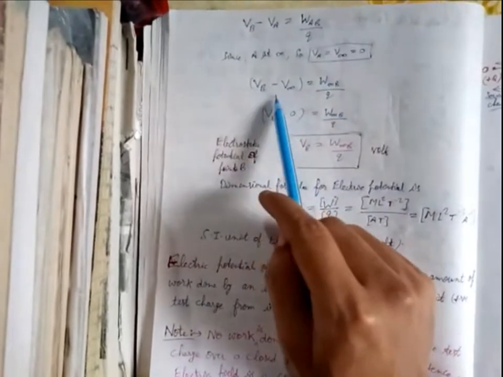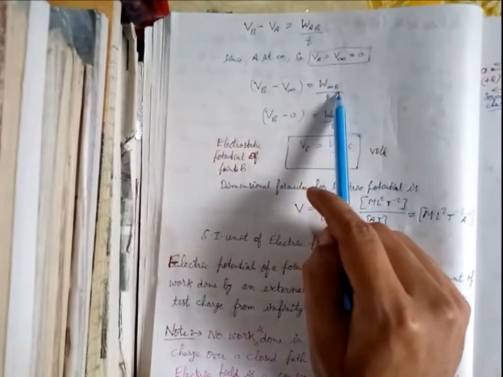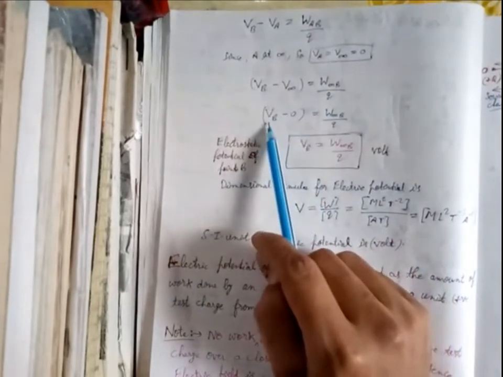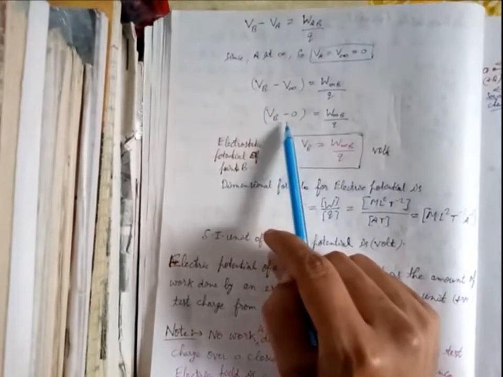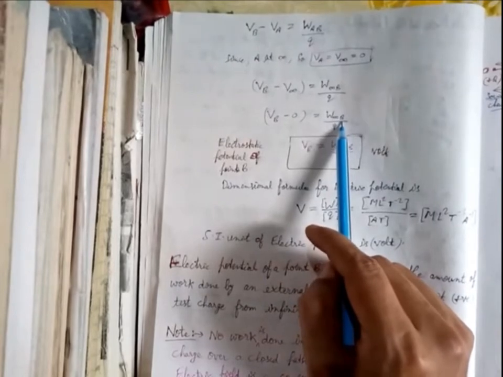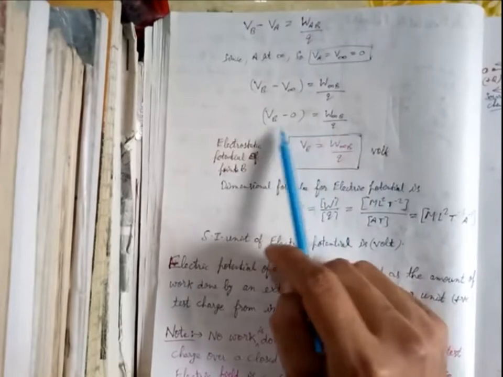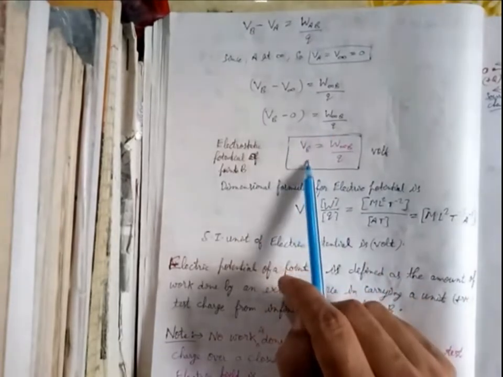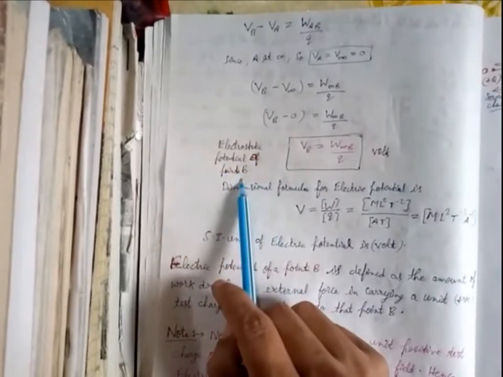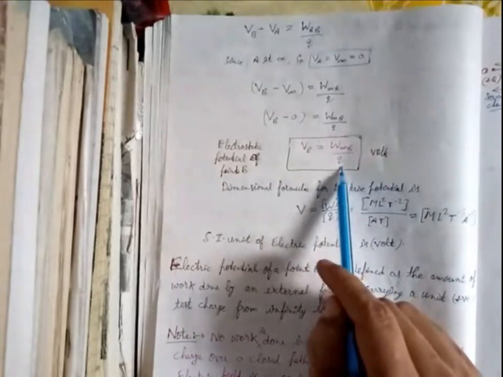So V of B minus V of infinity will be equal to work done from infinity to point B divided by plus small q test charge. So VB minus 0 will be work done from infinity to B in bringing the small positive test charge from infinity to that point B. This will be defined as the electrostatic potential of point B. That will be VB equals W by Q.